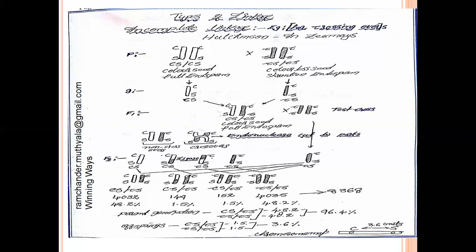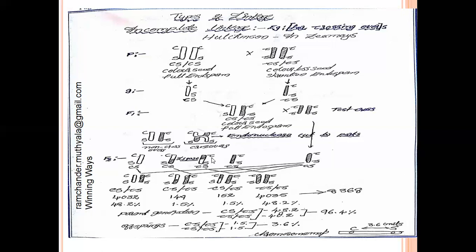The F1 generation plants are in heterozygous condition. These are crossed with the recessive homozygous parental plant of Zea maize, called a test cross. During the test cross, the F1 generation heterozygous Zea maize plants produce 4 types of gametes.